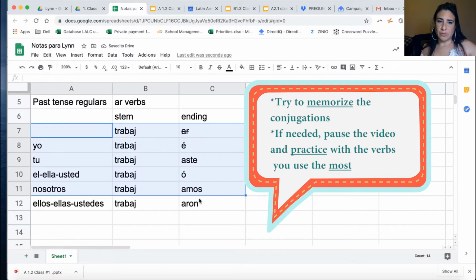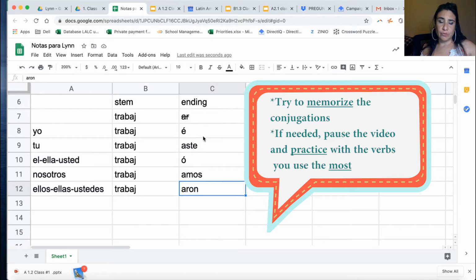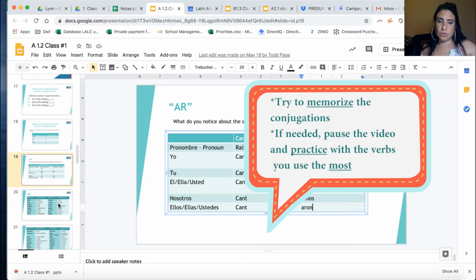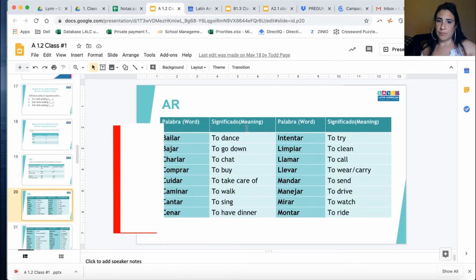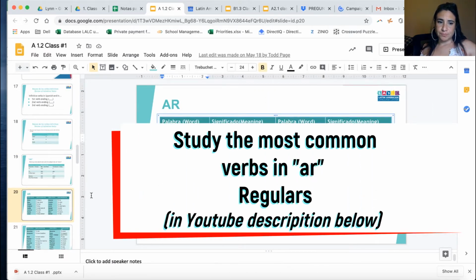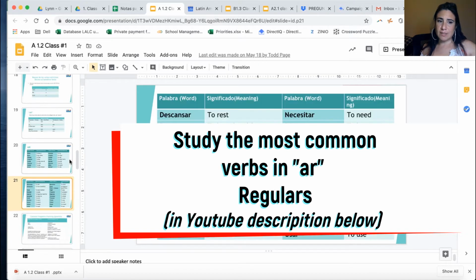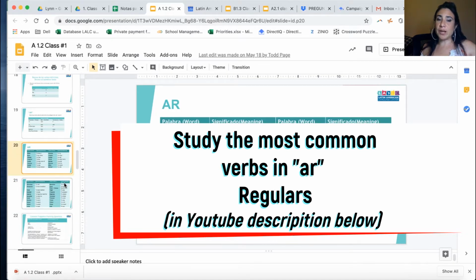I can show you how to do the accent in another video. Unfortunately, you have to study these endings by heart. What I recommend while you listen to this video, or after you finish it, is that you pause me and always try to find the most common AR verbs. I summarized the most common regular AR verbs in the past tense, and these are the ones.